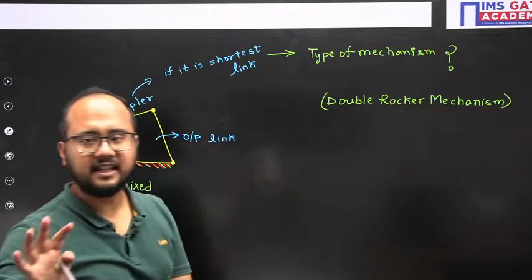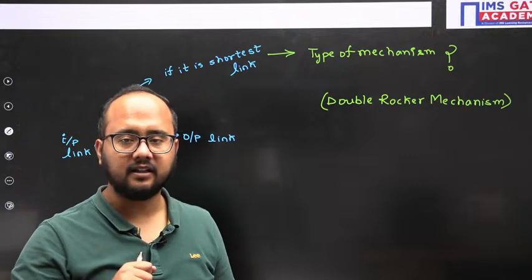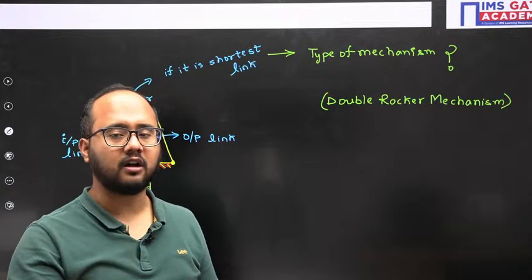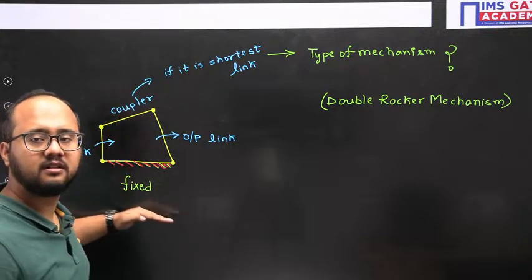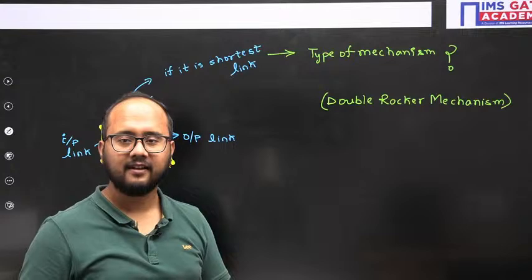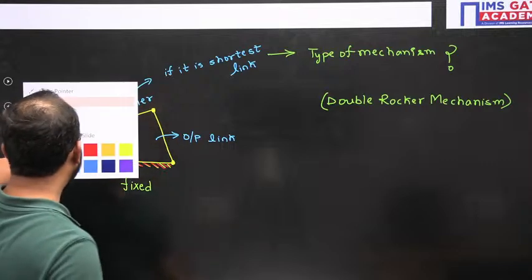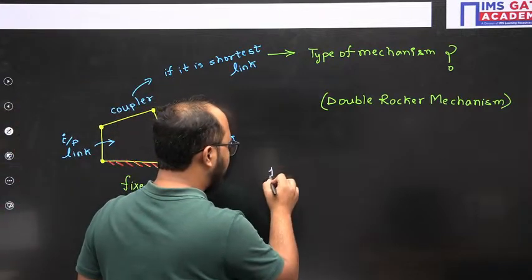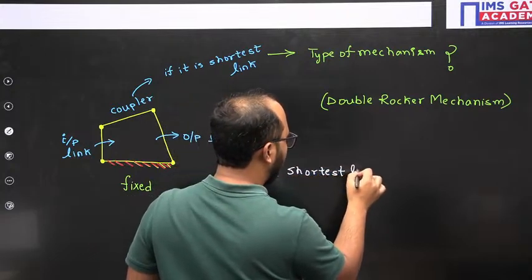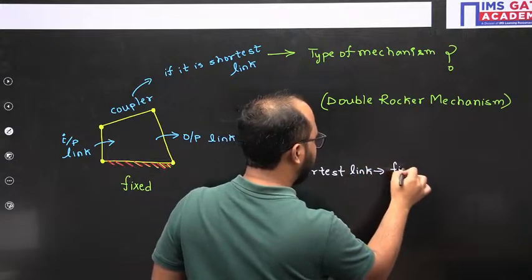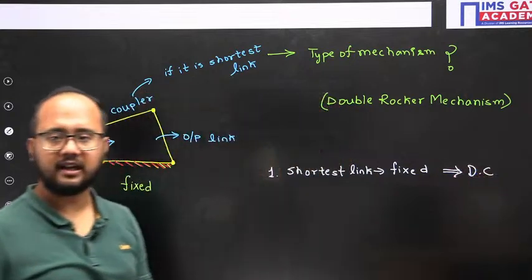Why double rocker? There are three cases. Try to understand. Whenever shortest fixed, double crank. Adjacent to shortest fixed, crank rocker. Opposite to shortest fixed, double rocker mechanism. So actually, how will we remember the cases with respect to shortest? See, I will write down the cases here. Shortest link is fixed, we will be getting double crank. DC I am writing in short, double crank.